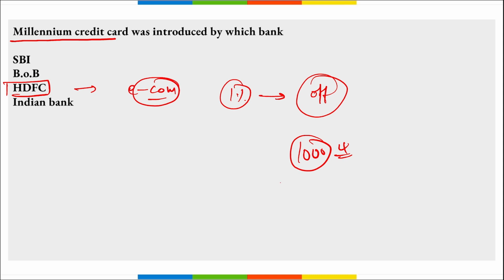Then this Millennia Credit Card would offer an interest free period of up to 50 days from the date of the purchase of the card. And HDFC Bank, if we talk about it, Shashidhar Jagdishan is the MD and CEO. Headquarters is in Mumbai, Maharashtra, and it was established in the month of August 1994.